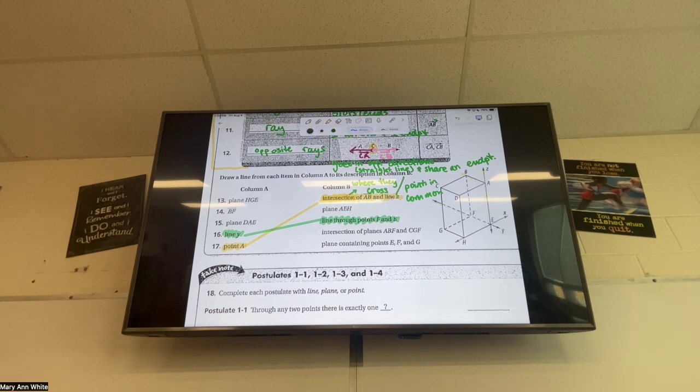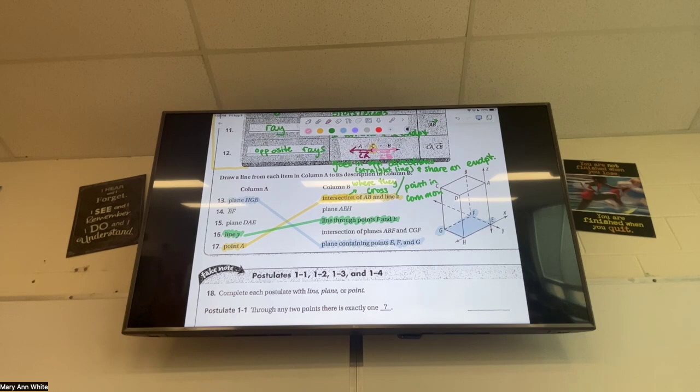Who's got another one for me? Yeah, Aiden. Plane HGE. It goes with the last one, the plane containing points E and F and G. Do we agree with Aiden? Yes. Good. Let's go find it. Find plane HGE. HGE is right here, so I'm going to shade this bottom face. Does that plane also have the points E and F and G? Yep. So that goes together. Those match. Awesome. Let's do another one.